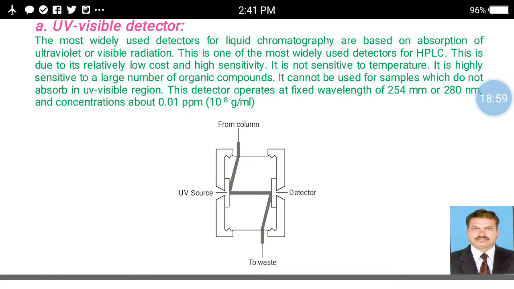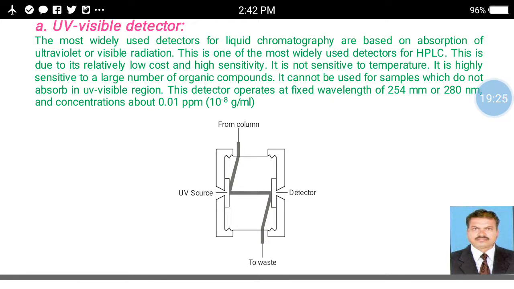This is one of the most widely used detectors for HPLC, due to its relatively low cost and high sensitivity. It is not sensitive to temperature. It is highly sensitive to a large number of organic compounds. It can be used for samples which do not absorb in the UV visible region.